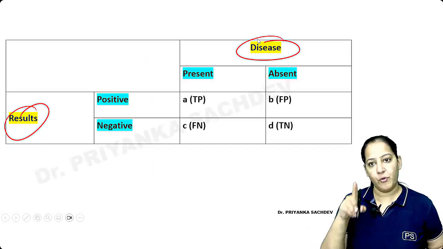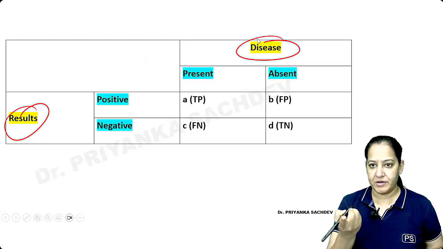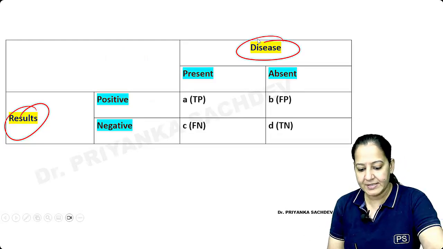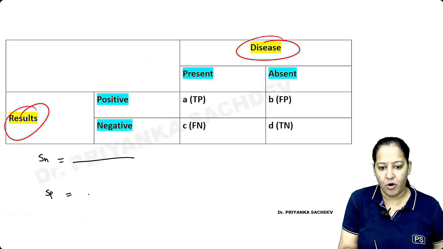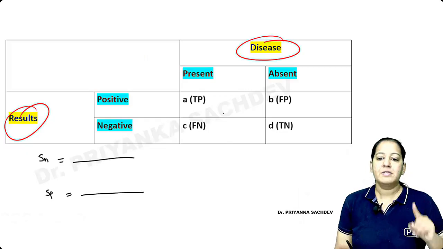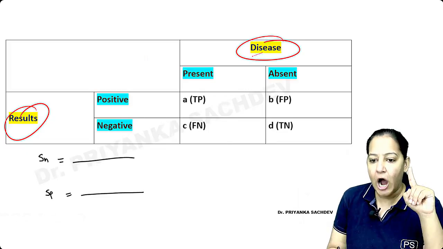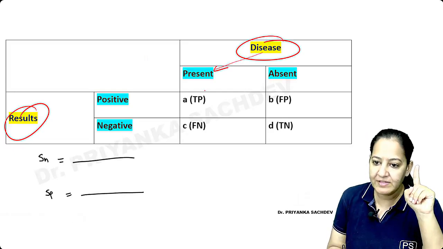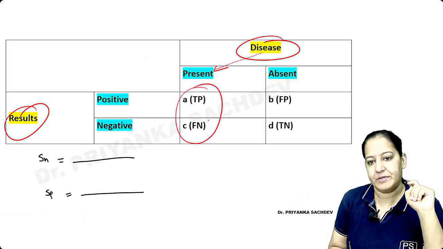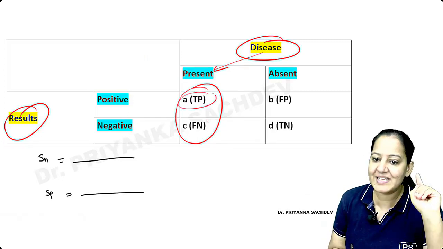So let me tell you 4 things here only: what is sensitivity, specificity, positive predictive value, negative predictive value? Let me write sensitivity and specificity first, and tell you the formula of both. What's the sensitivity of a test? Out of the total persons who have the disease, that is A plus C, the test should give all of them positive, but the test is saying positive only to A.